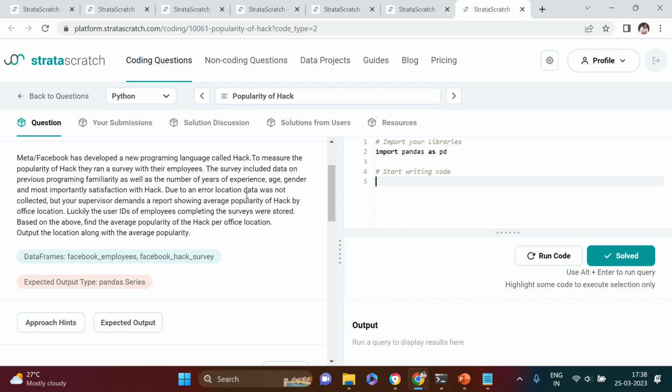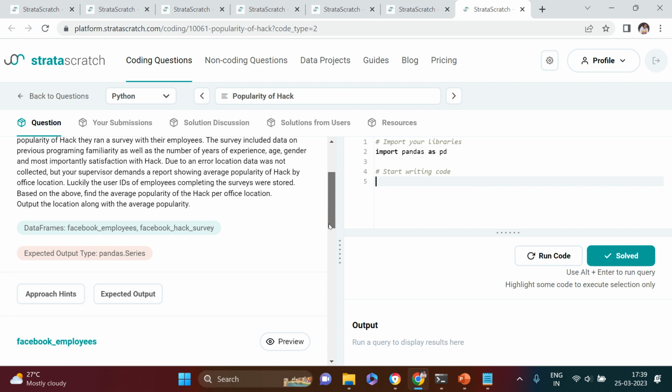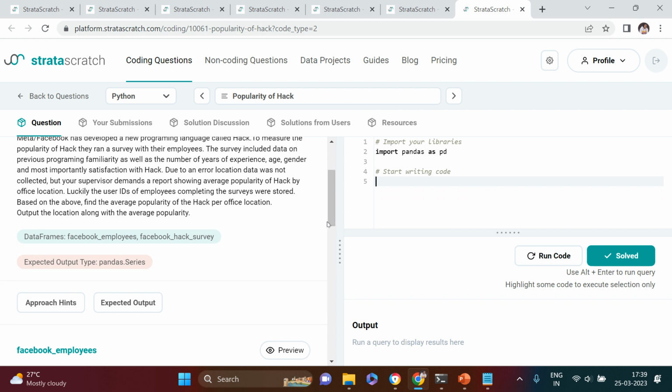Due to an error, location data was not collected. So in what location the survey was happening, that couldn't be captured, but your supervisor demands a report showing average popularity of Hack by office location. So you require the office location, but location has not been captured. Luckily, the user IDs of employees completing the survey were stored. So all those employees who participated in the survey, their IDs were captured. Based on the above, find the average popularity of Hack per office location.